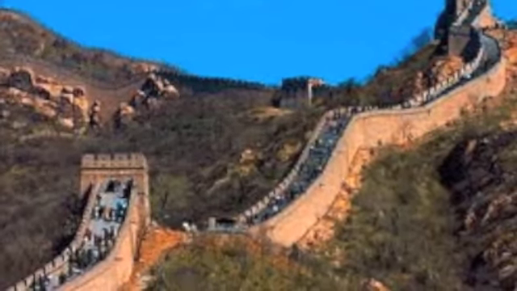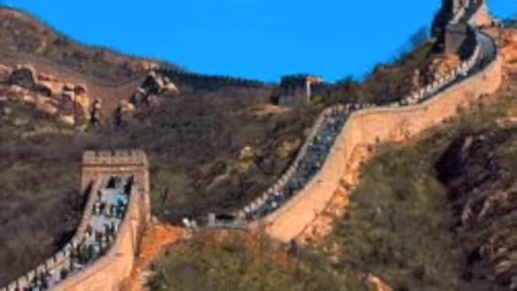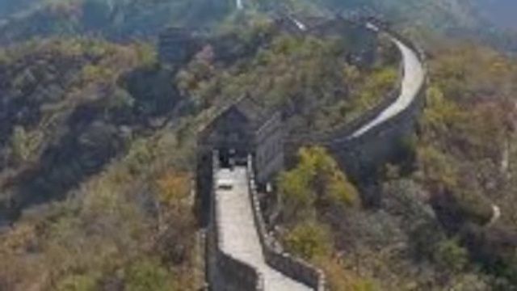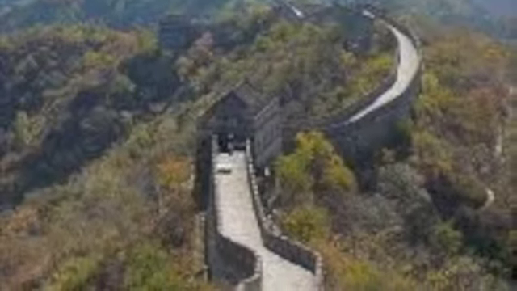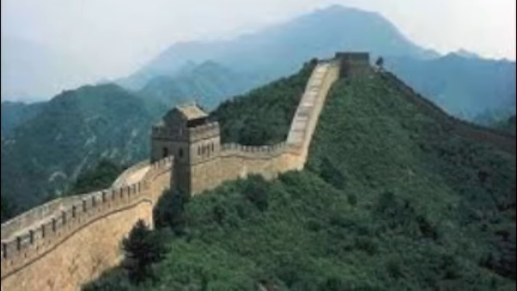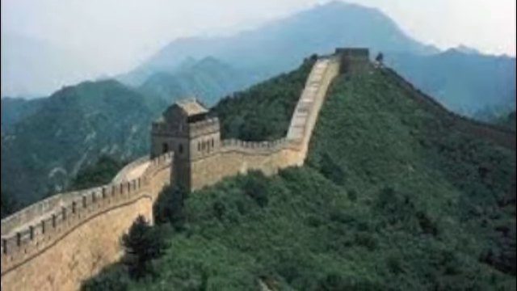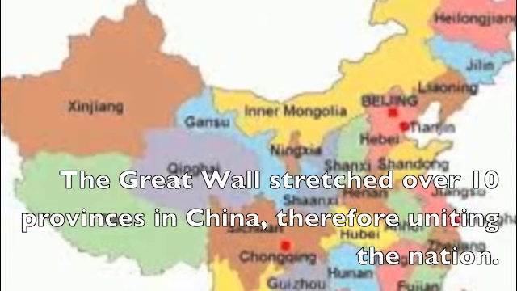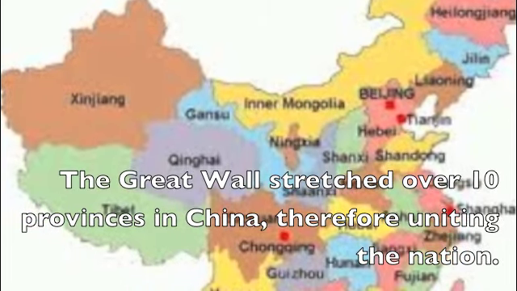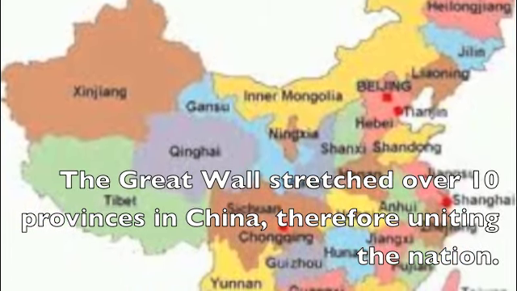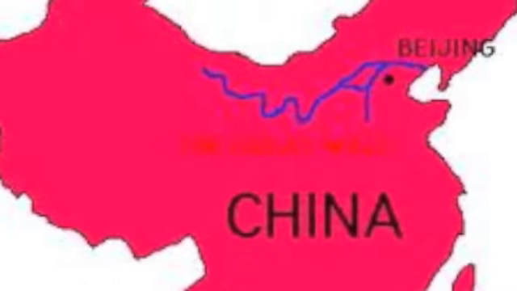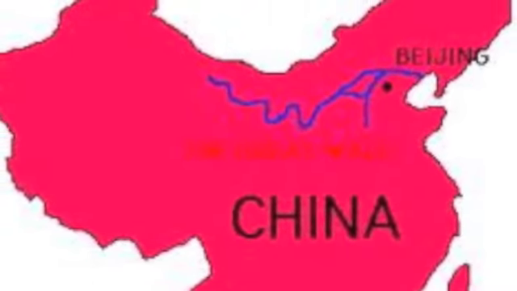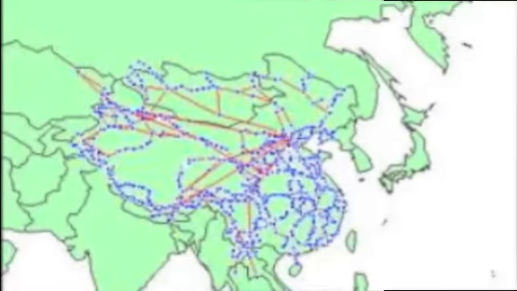The building of the Great Wall of China helped impose unity throughout the country. Before the building of the Great Wall, Emperor Qin Shi Huangdi created many new provinces and extended many trade routes throughout China. Once the Great Wall was built, it passed through 10 provinces, municipalities, and autonomous regions as a large bridge connecting one side of China to another, signifying how much it united China from east to west.